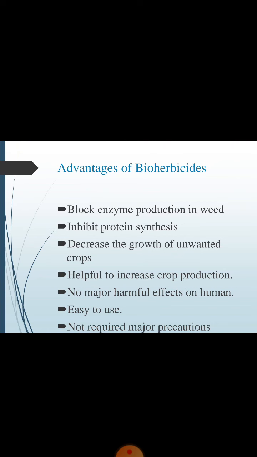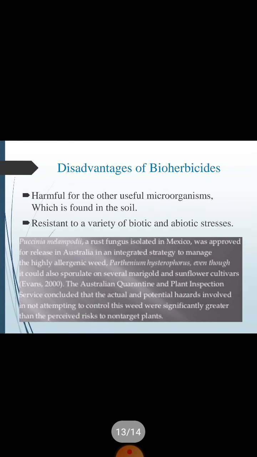That is the advantage of bioherbicide. There is no major harmful effect on human beings if you use bioherbicide rather than chemical herbicides. It is easy to use, and no major precautions are required, as I already told you. But we also have some disadvantages, okay.